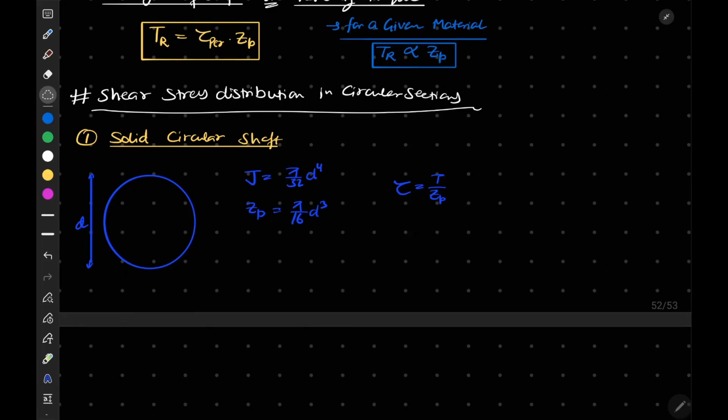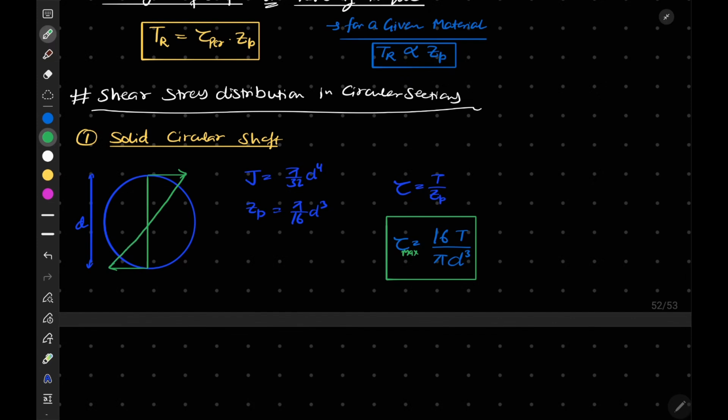Let me write it on the next line, because this is a very important point. Tau is equal to 16T by pi d cube. This is our expression for shear stress, and it is basically our maximum shear stress at this point. If this is our diameter and I want to draw the shear stress, it is maximum at this point and similarly here.